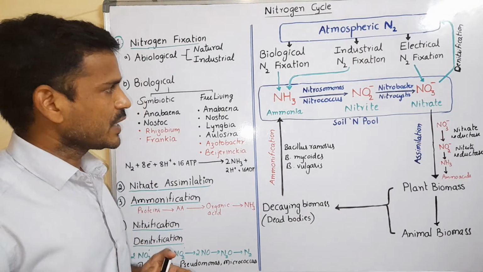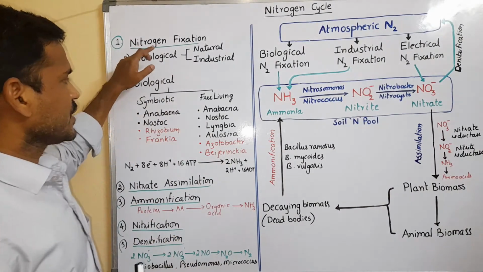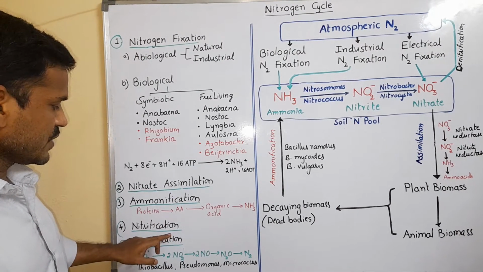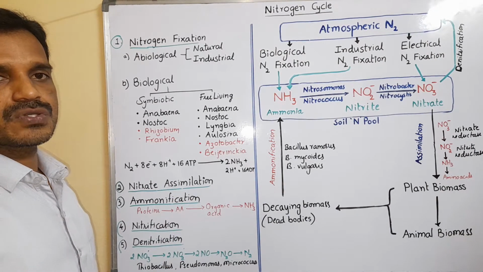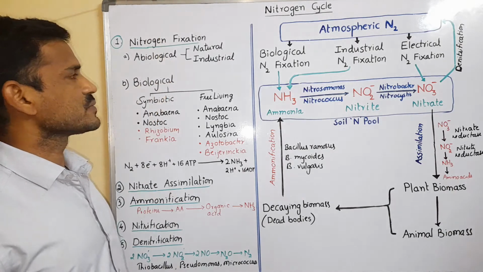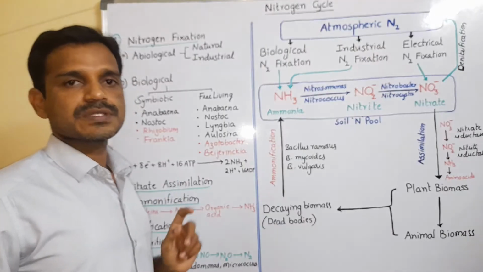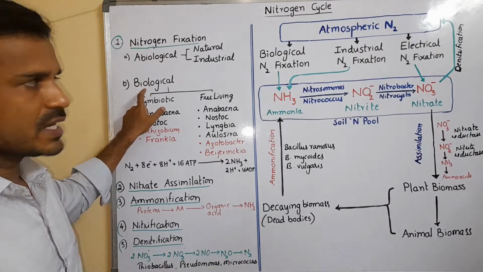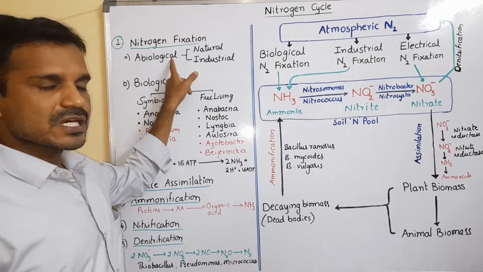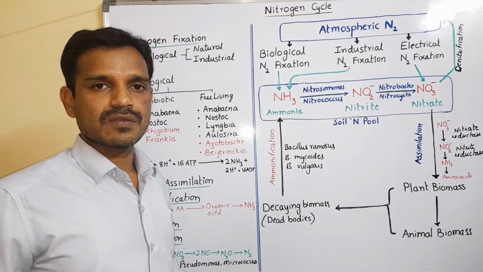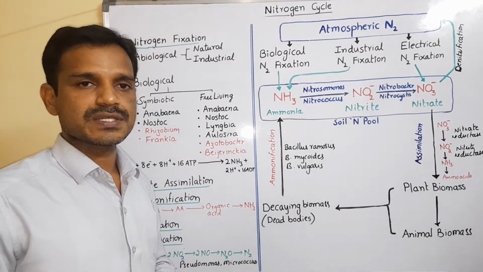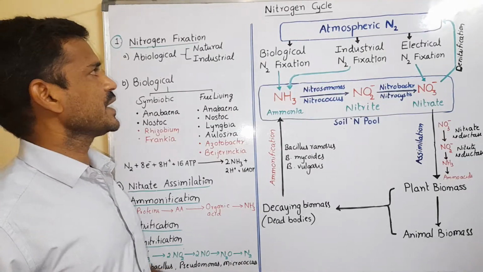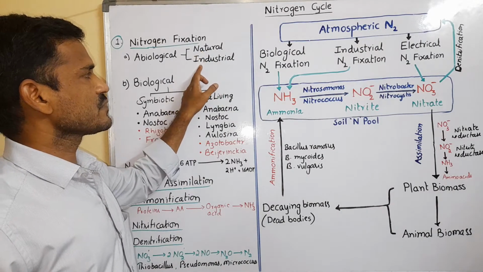In the nitrogen cycle there are 5 steps: nitrogen fixation, nitrogen assimilation, ammonification, nitrification, and denitrification. First, nitrogen fixation. Nitrogen fixation is of two types: abiological nitrogen fixation and biological nitrogen fixation. Abiological means biological organisms are not involved. So physically, nitrogen is fixed by electric charges, natural nitrogen fixation, and industrial nitrogen fixation.